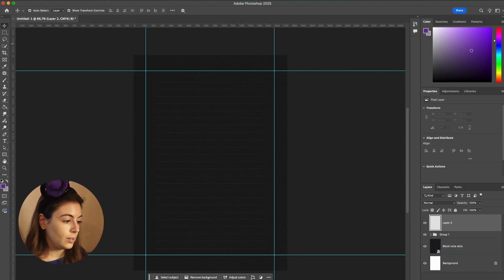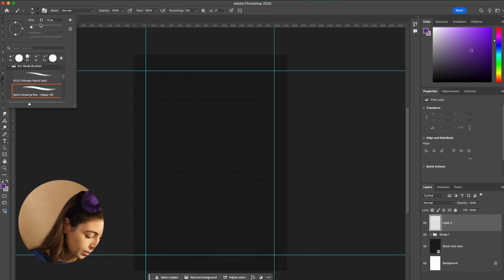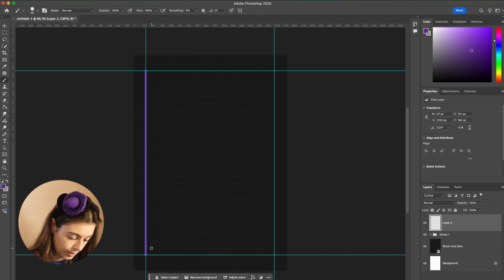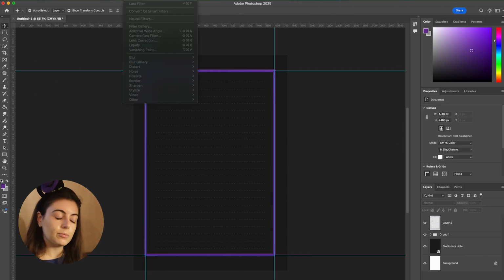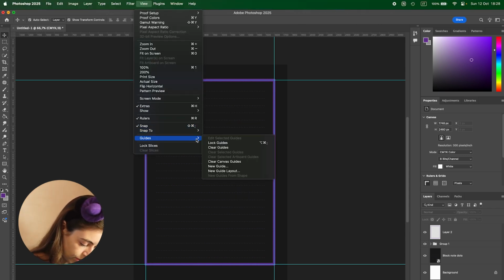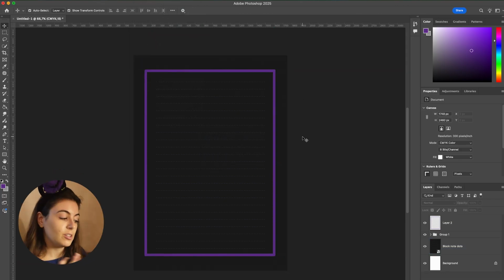Maybe we want that to be with the same dark purple that we had before. So just press B. We're going to increase the brush size to something like 40, and then just press shift so that it snaps to the guide and it's a straight line. The guides in Photoshop act a little bit weird. What I want to do is hide them or delete them now because I don't need them anymore. So view, show guides, clear guides. Okay. So we now have this beautiful frame.